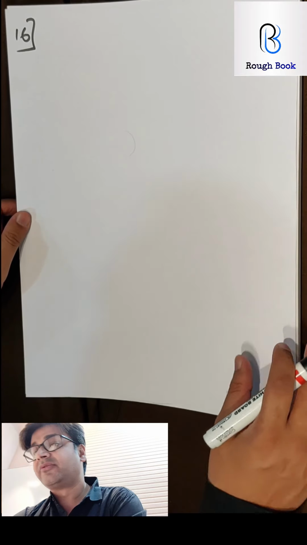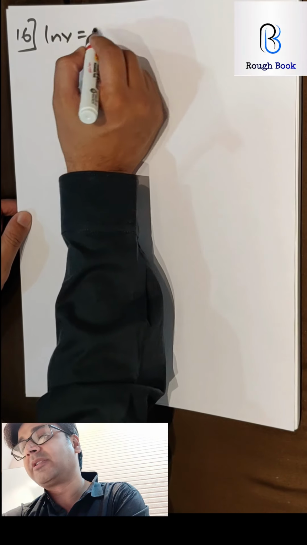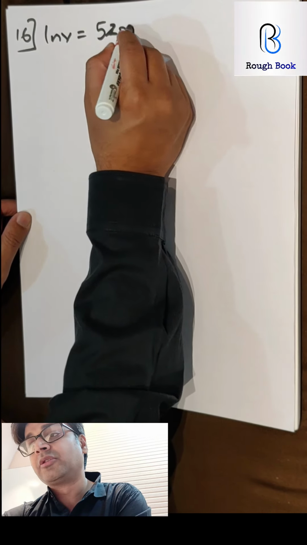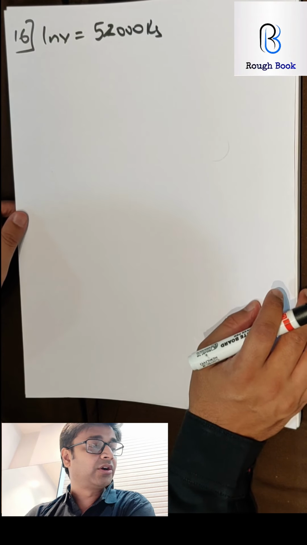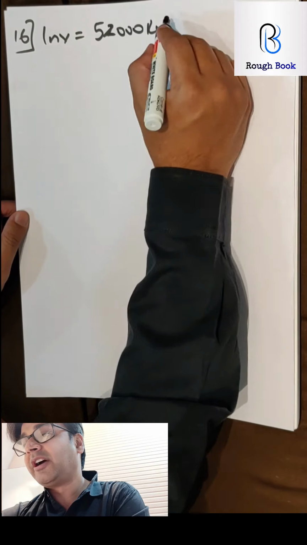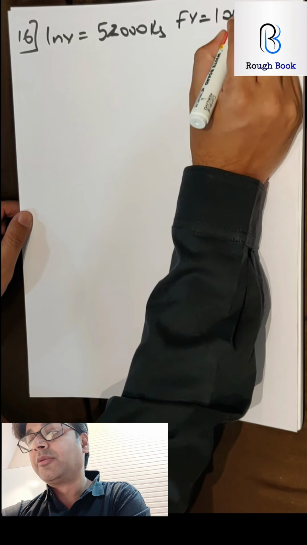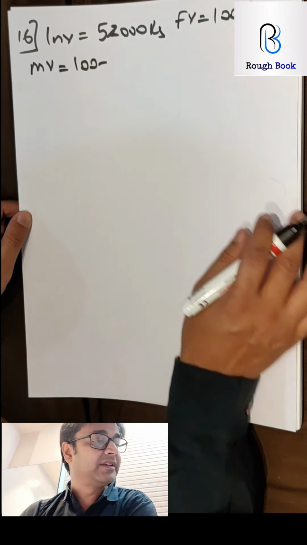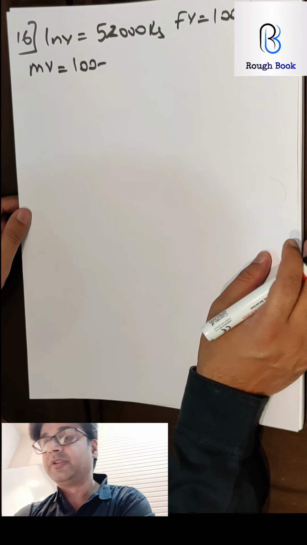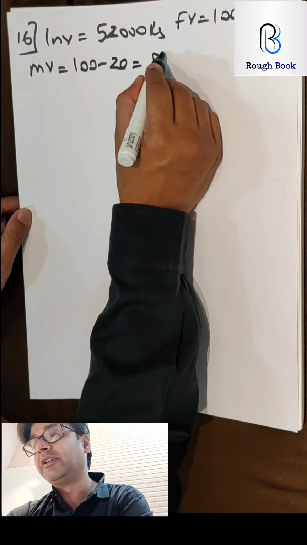Mr. Parekh invested 52,000. So investment 52,000 rupees on 100 rupees shares at a discount of 20%. So face value 100 rupees. And there is a discount, so market value will be 100 minus discount of 20 rupees, so 100 minus 20, 80 rupees.